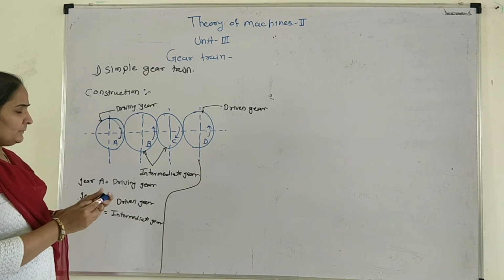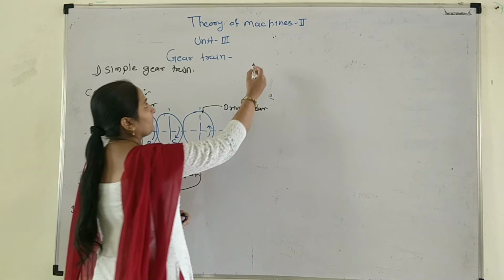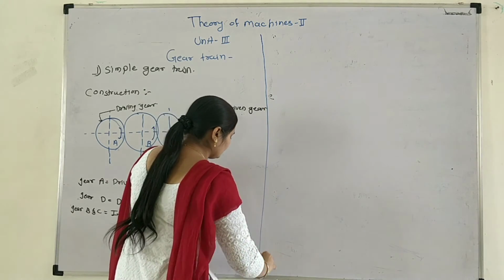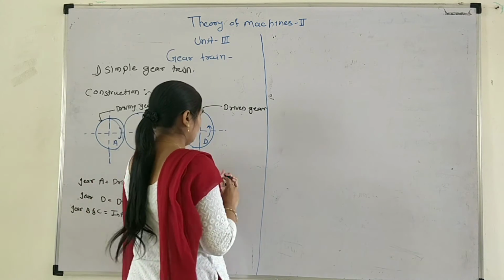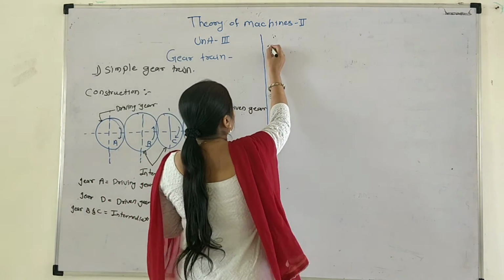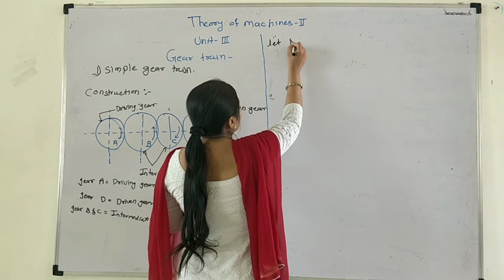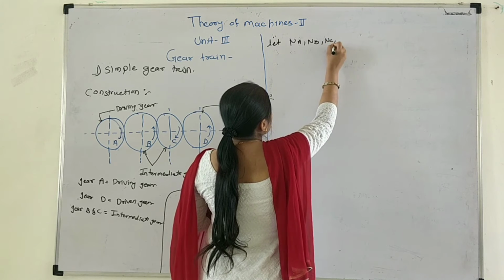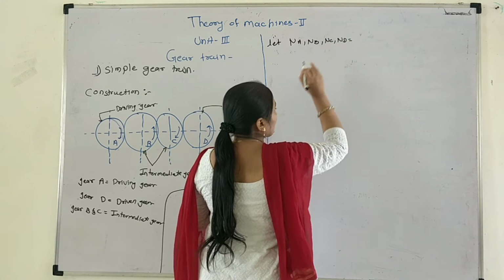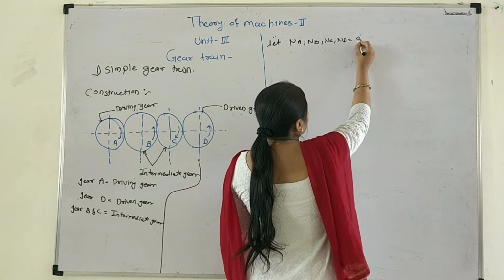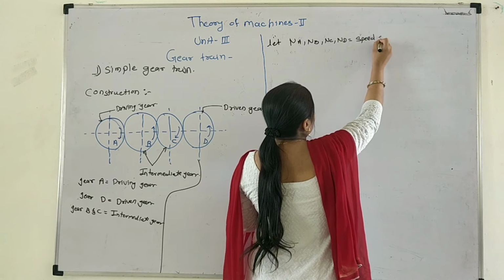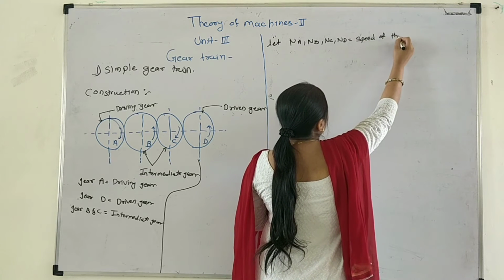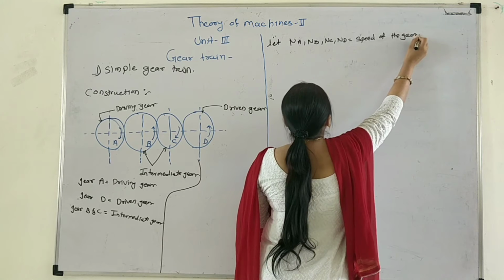Then what is the formula? Let NA, NB, NC, ND be the speeds of the gears.